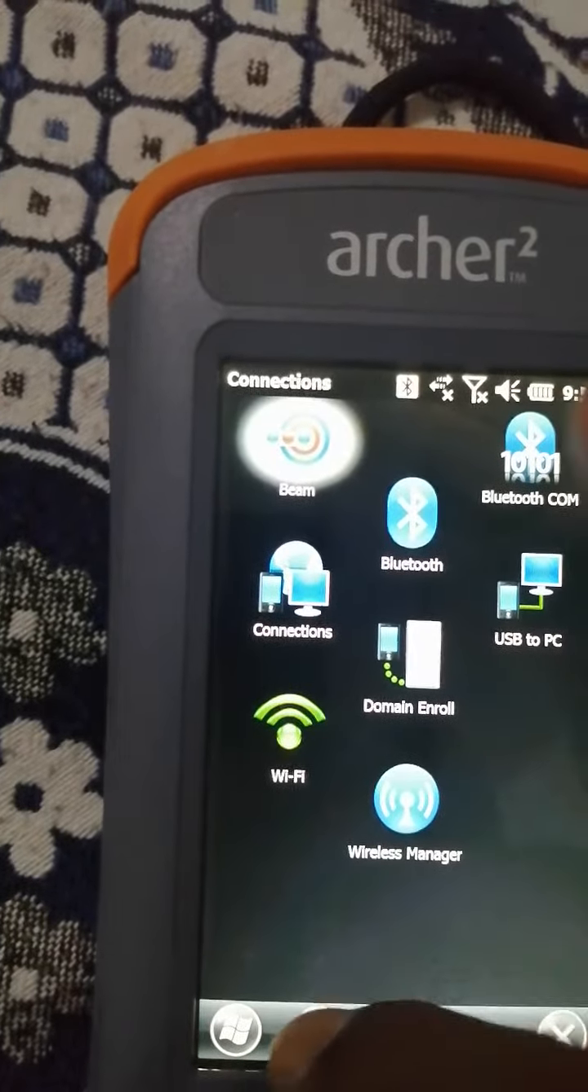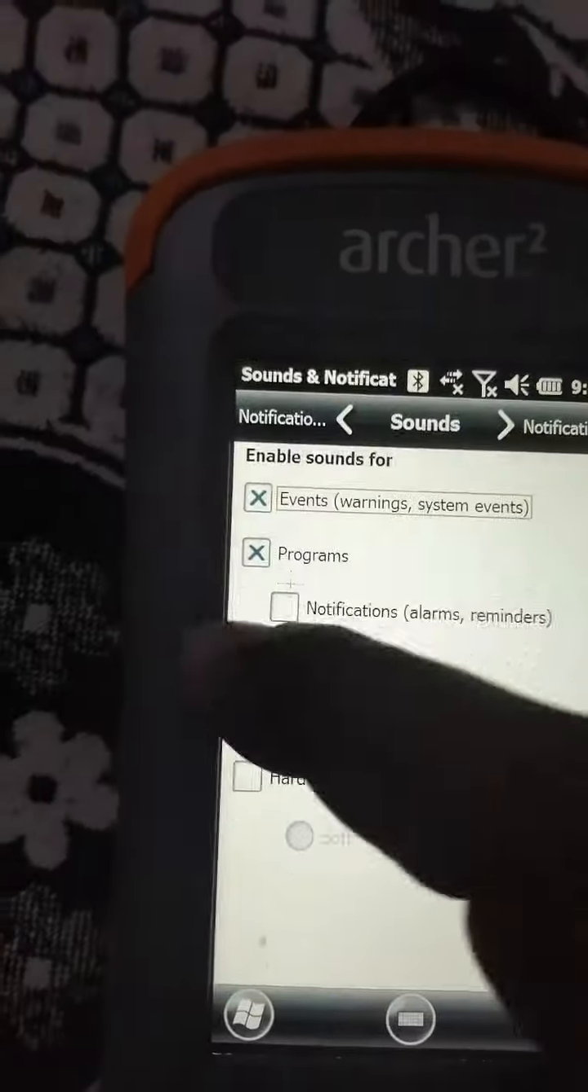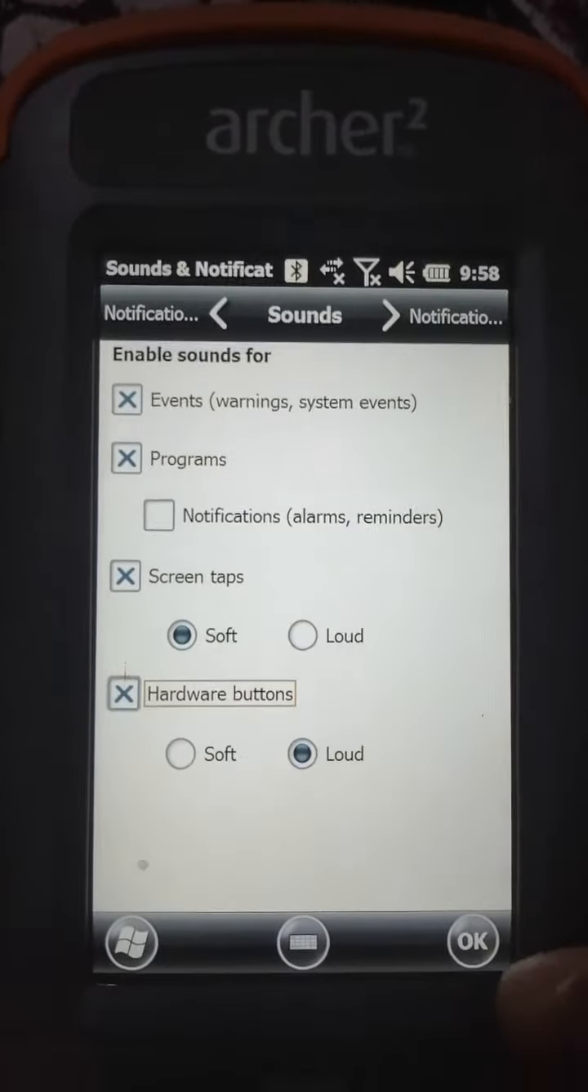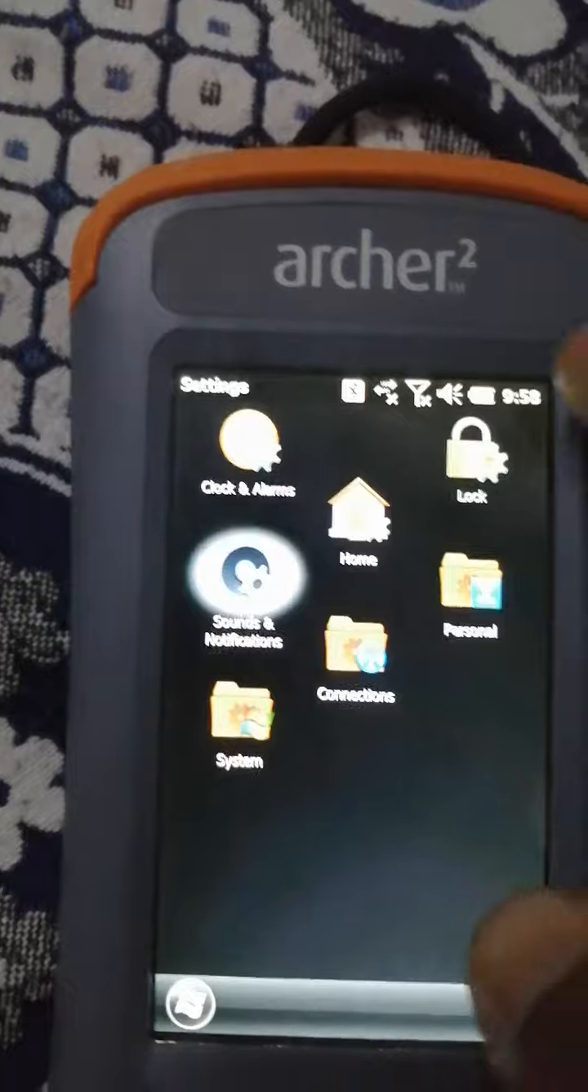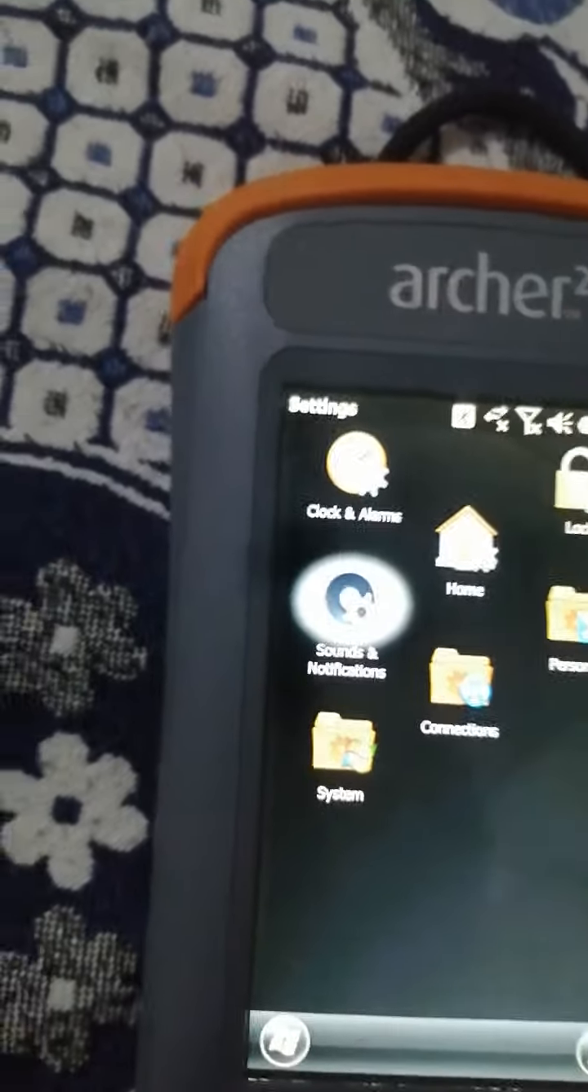But go to Sound and then press OK again. Now you will hear all the sounds.